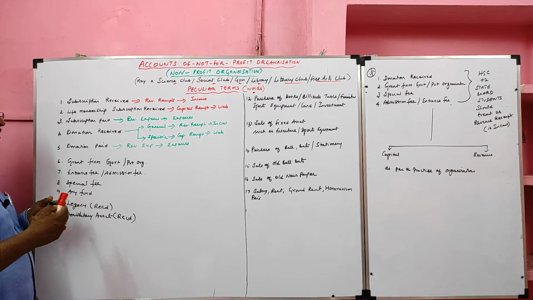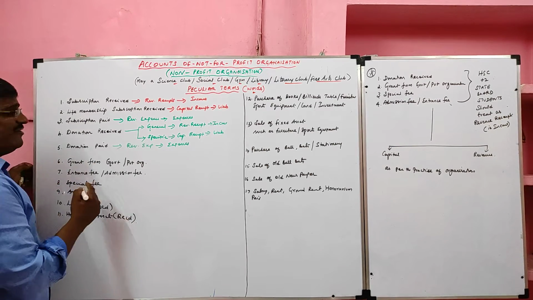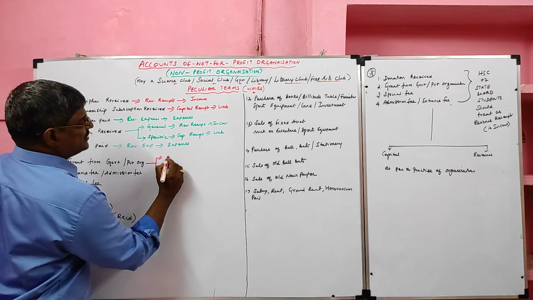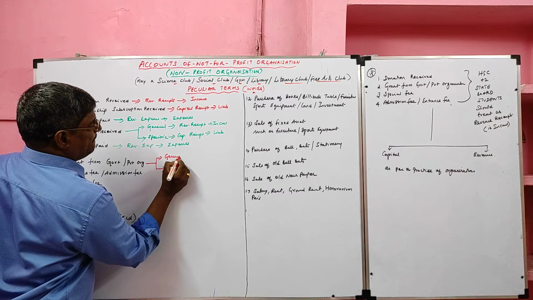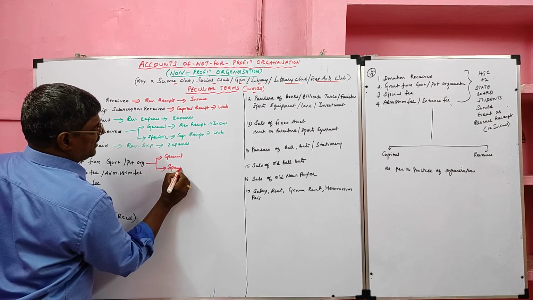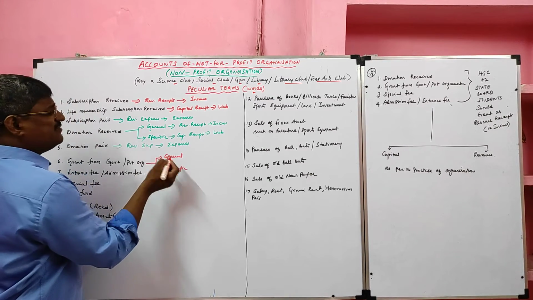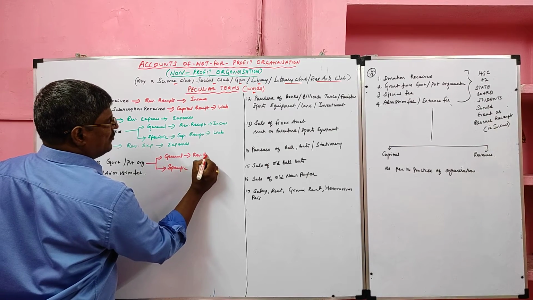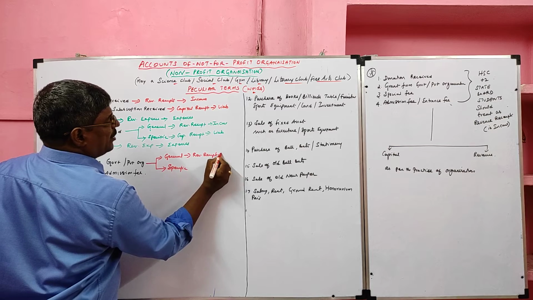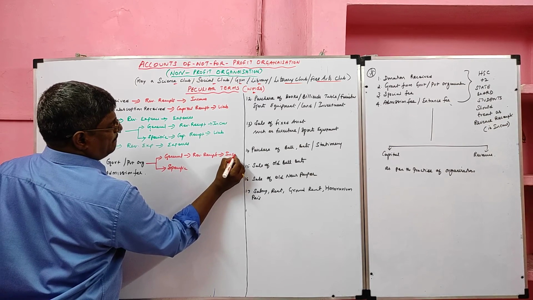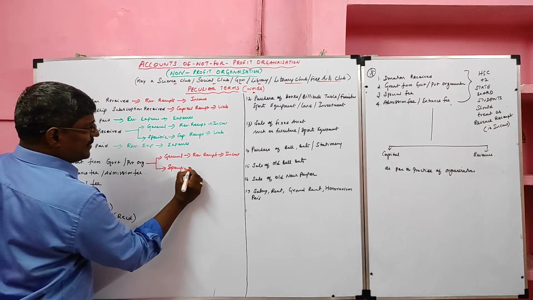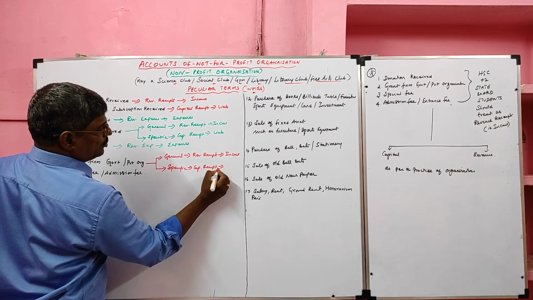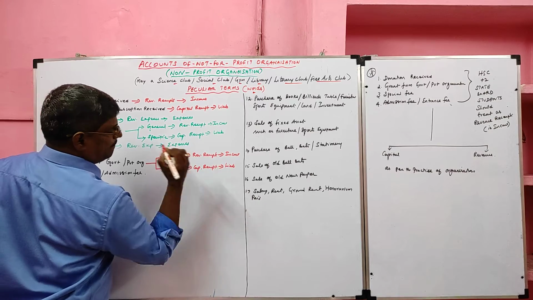Then grant from government. If we get any money from government or from a private organization, it has two categories. One is general category. Another one is specific, a special category. If we receive a grant generally, that is a revenue receipt. It will go to the income side. If it is for a specific purpose, we call it a capital receipt. It will go to the liability side.